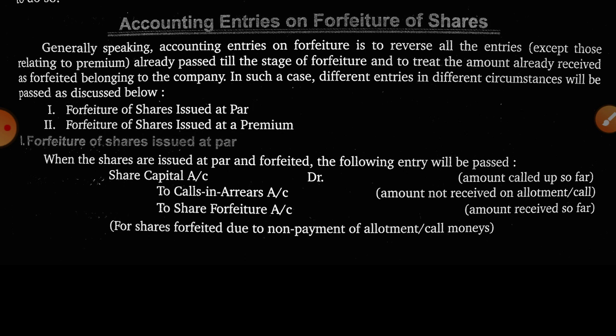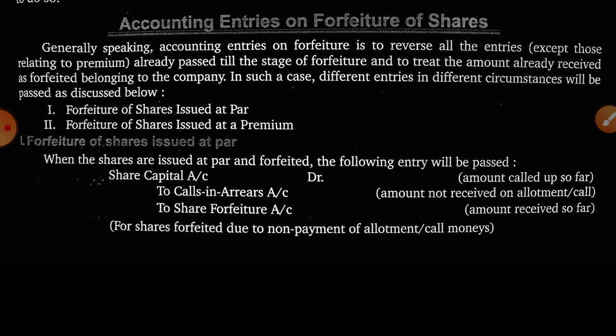X is having 100 shares and he has not paid the allotment money as well as the first call money. The company will inform through a letter that your amount is pending, you have to pay.